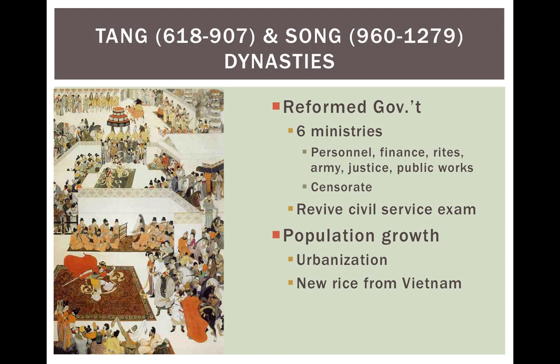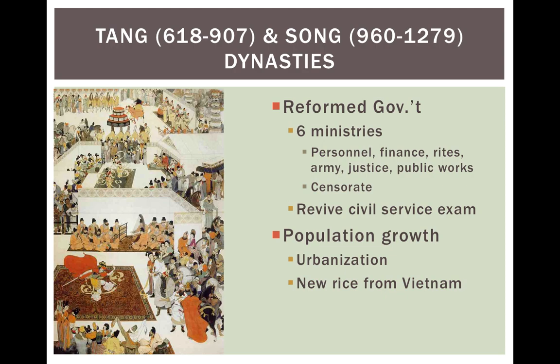The big things they did for why they could last so long is they fixed the government. The Sui reunite the government, reunite the territories, and then the Tang really reformed the government. And the Song will continue with this, in that they create 6 ministries to help run the government. So they divide the bureaucracy up into 6 branches. And they have one for personnel, dealing with the people, one for finance, dealing with monies, one for rights, dealing with religion, one for army, dealing with the military, one for justice, dealing with laws, and one for public works, so building public roads, canals, walls, all those things.